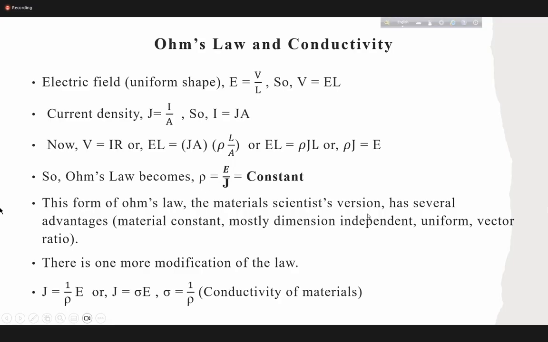This is the material scientist version. It is still not in proper form, but we can understand now that the resistivity is related to the applied field and flux. We can at least understand that this is the ratio of force and flux. If I push someone, how fast he will move depends on his own capability, right? So rho is somehow related to a material property: whether the material responds fast or slowly. This equation at least indicates this.